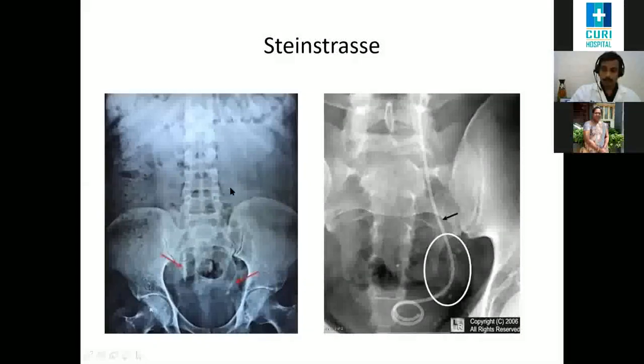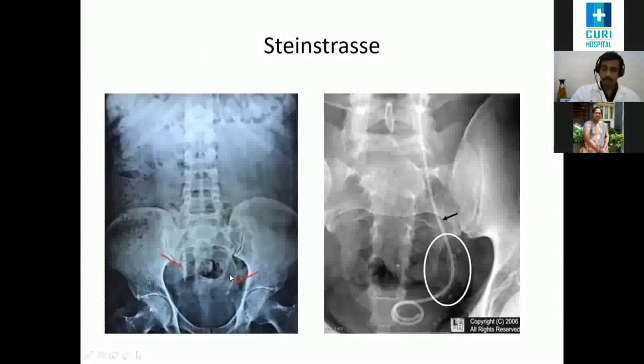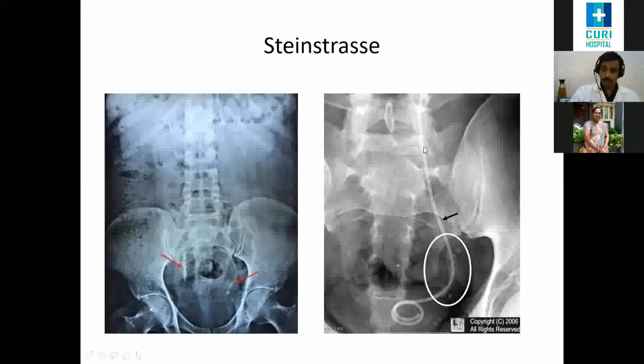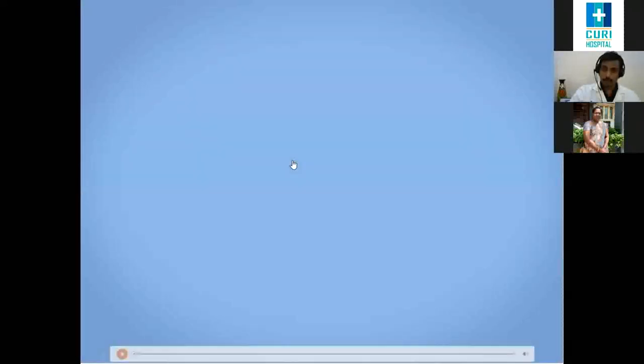And this image on the left side shows a Steinstrasse in the lower ureter. These are stones which are fragmented from the upper ureter and come down to the lower ureter. This can be troublesome for the patient, can cause severe pain, worsening renal function, and urosepsis. Patient can have fever. So then the only solution for that will be emergency DJ stenting. A stent is placed as a source of relief for the obstruction. We got another video to show how lithotripsy is done.